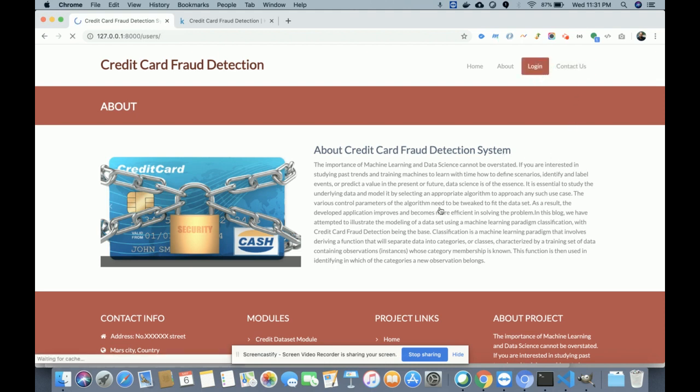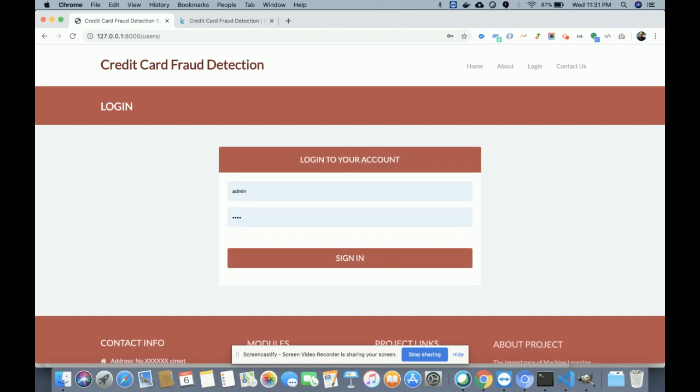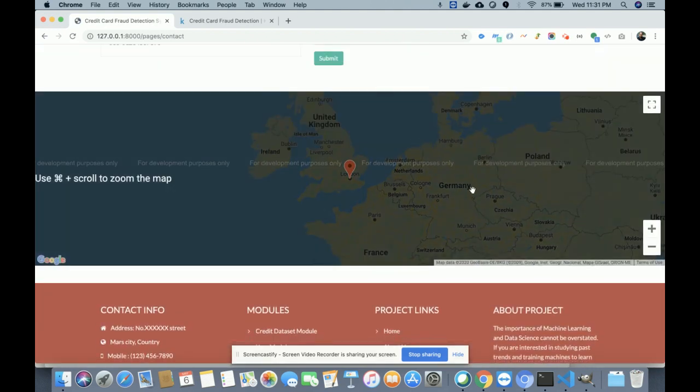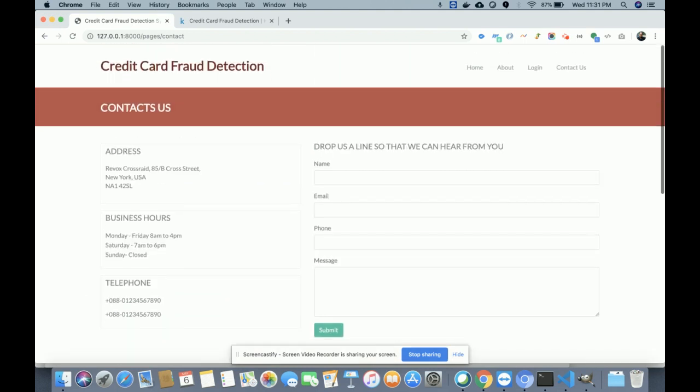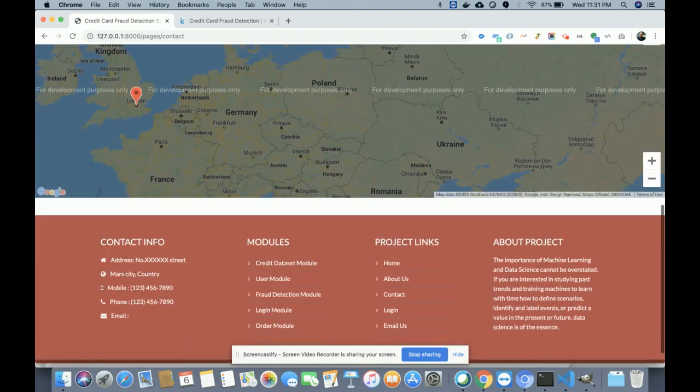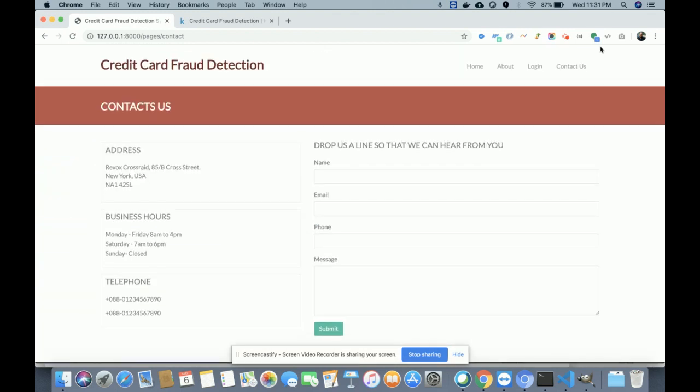This is the login from where the admin will be able to log in, and after that will be able to perform certain operations, like uploading the data and all the things the admin can use. This is the contact us page, a dummy page. I am not sending any email or SMS from this page, and I'm not saving the values of this contact us page anywhere in the database.